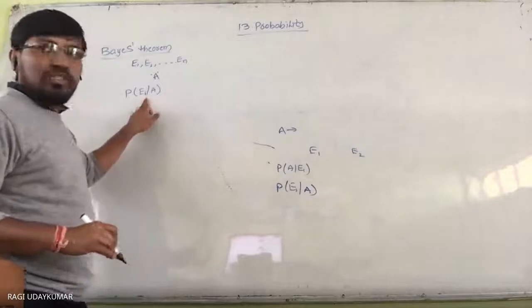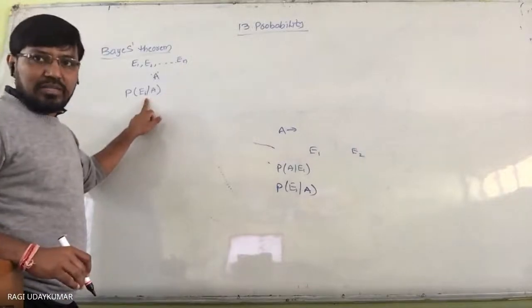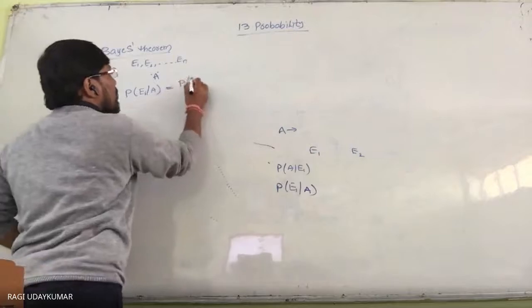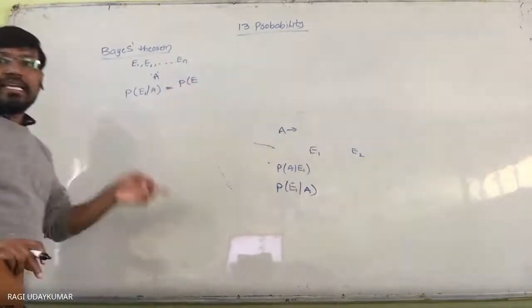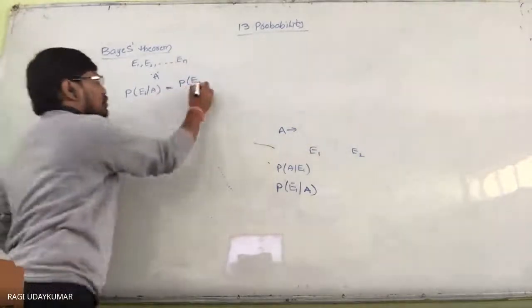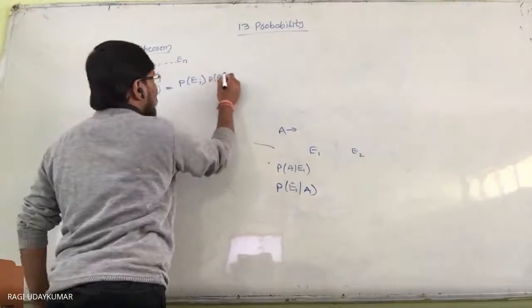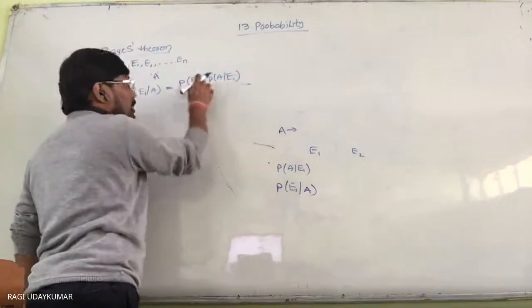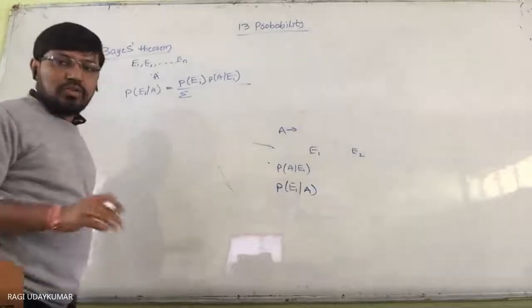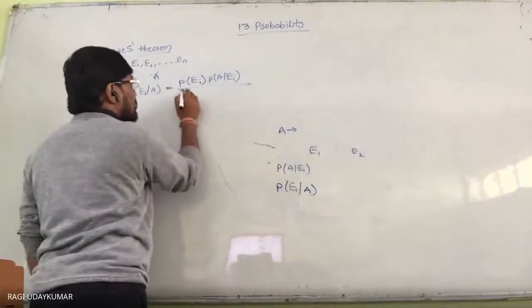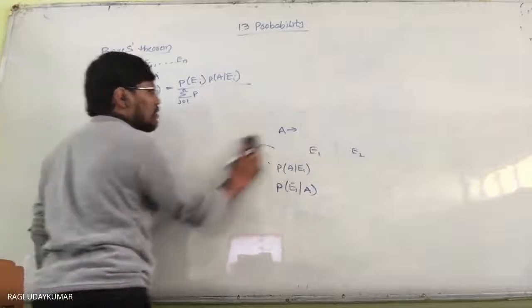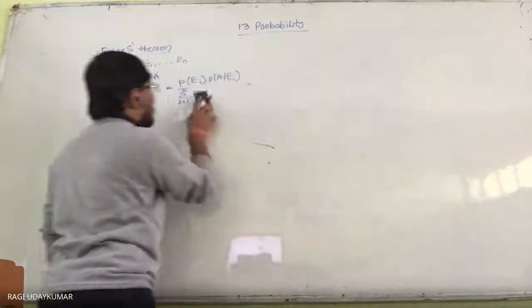In that case, you can find it using Bayes theorem. This is called Bayes theorem, which is: probability of E_i given A is equal to probability of E_i into probability of A given E_i, divided by the sum over j equals 1 to n. Here i is already taken into consideration, so let us write j. Actually, here you are going to get the total probability.